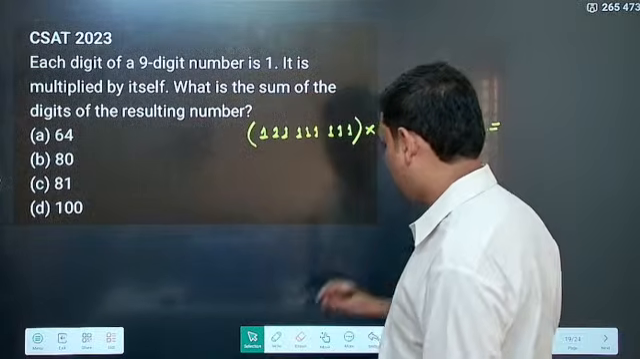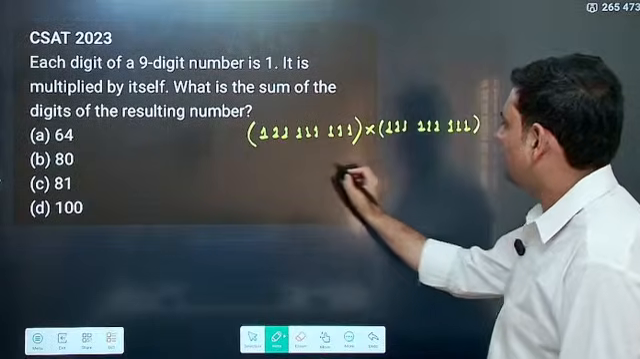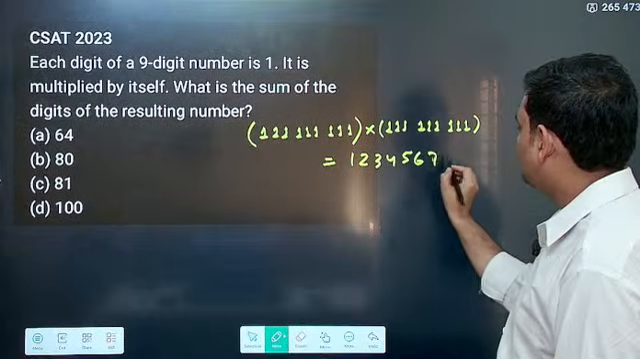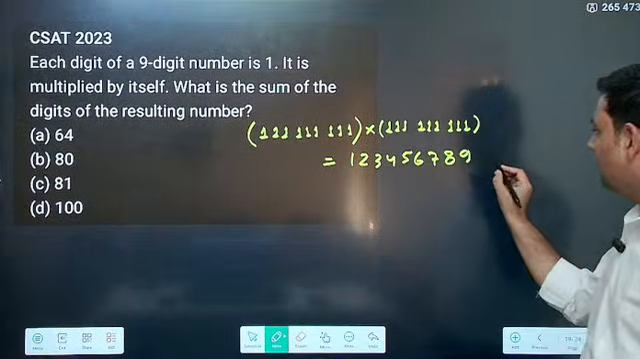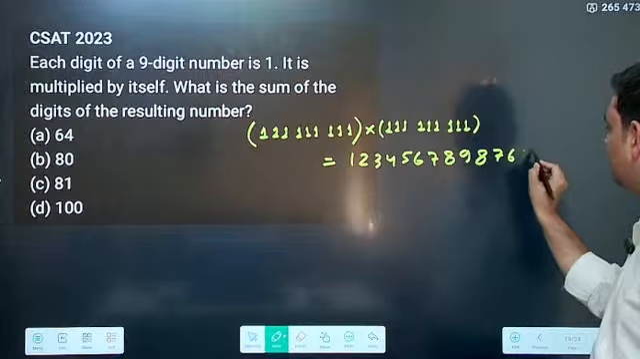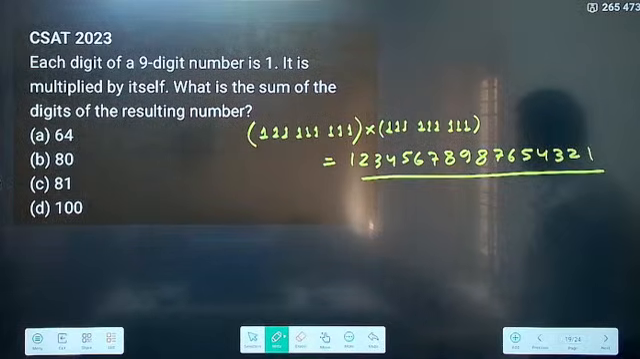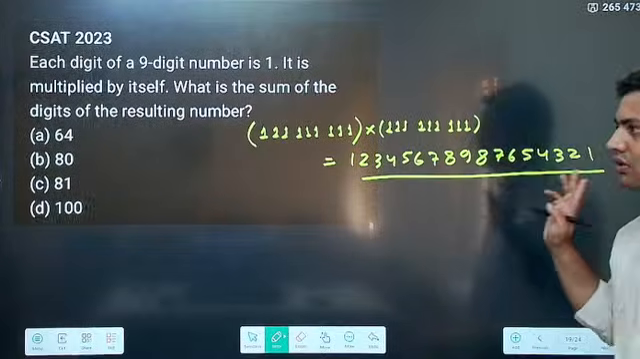The number will be 1 2 3 4 5 6 7 8 9, then 8 7 6 5 4 3 2 1. Because it was a 9-digit number, you have to go till 9.